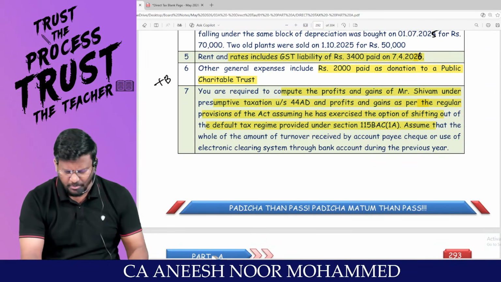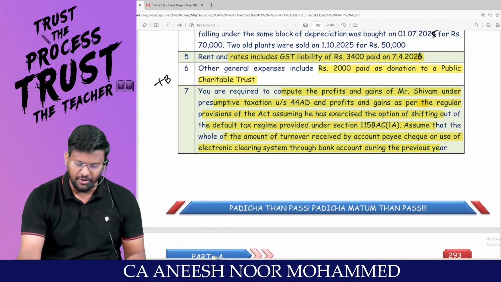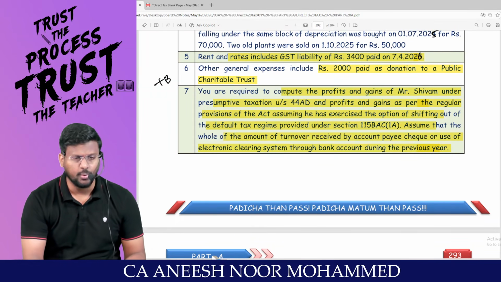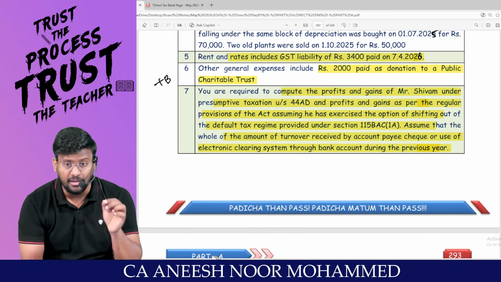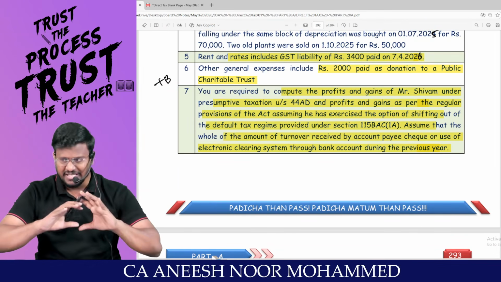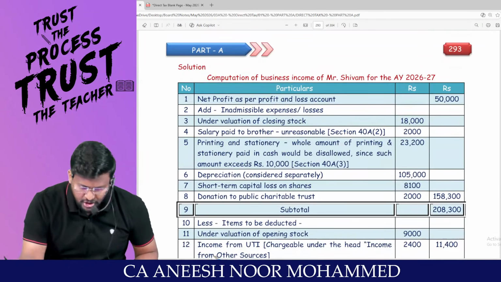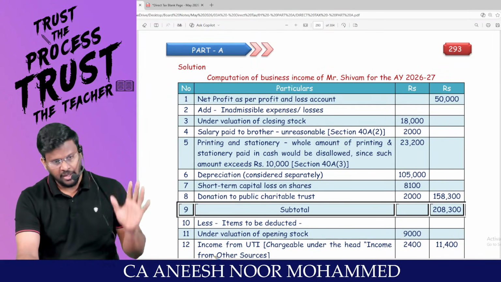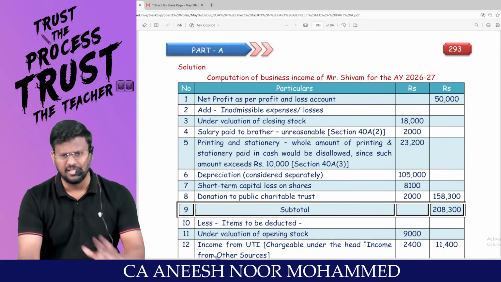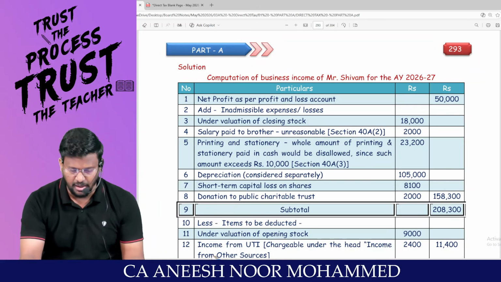Assume that the whole of the amount of turnover was received by account payee cheque or use of electronic clearing system through bank account during the previous year. That means don't apply 8%, apply just 6%. Whatever provisions you have studied scatteredly, then and there, are asked in one question. This is how a PGBP question will be tested in the exam. If you are able to solve this question, that's it. Your 14 or 15 marks are secured in your pocket, my dear lovable students.